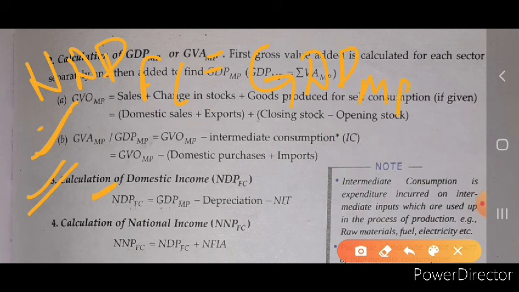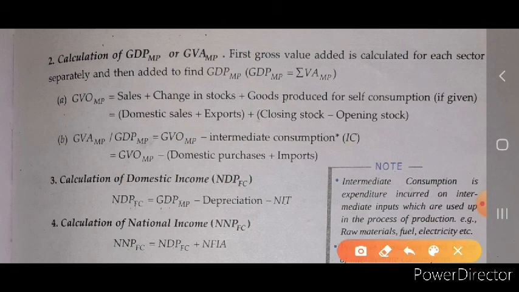First of all, we subtract depreciation, and then, since it is factor cost and it is market price, we subtract the net indirect tax. Okay, so we get the value of NDP at factor cost or domestic income, and the next step is to calculate the value of NNP at factor cost.